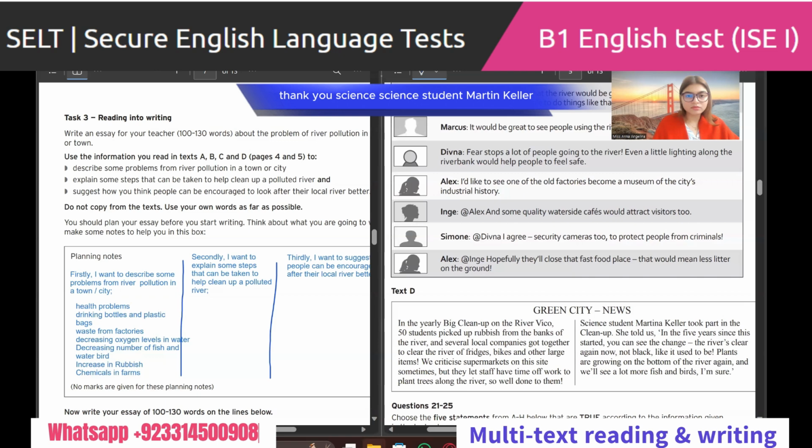Science student Martin Keller took part in the cleanup. She told us that in the 5 years since this started, you can see the change. The river is clean again now, not black like it used to be. Plants are growing on the bottom of the river again, and we will see a lot of fish and birds. I'm sure.